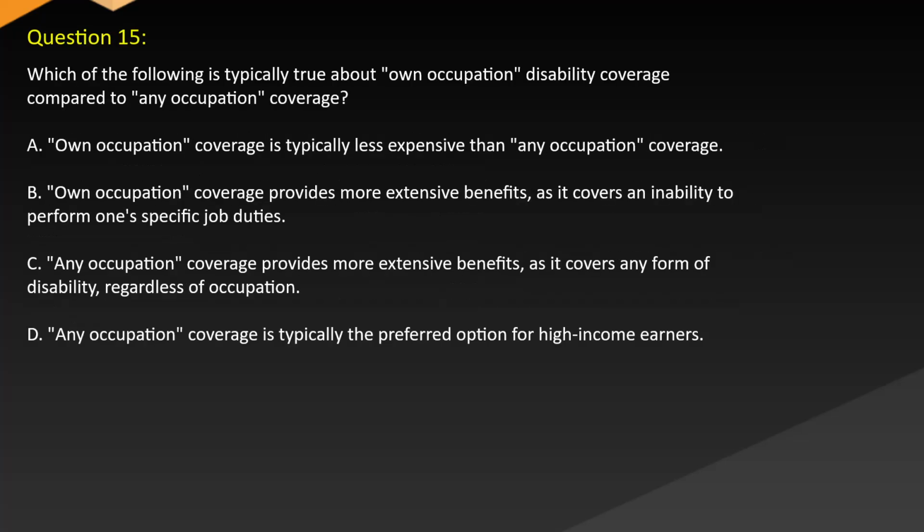Question 15. Which of the following is typically true about own occupation disability coverage compared to any occupation coverage? A. Own occupation coverage is typically less expensive than any occupation coverage. B. Own occupation coverage provides more extensive benefits as it covers an inability to perform one's specific job duties. C. Any occupation coverage provides more extensive benefits as it covers any form of disability, regardless of occupation. D. Any occupation coverage is typically the preferred option for high-income earners.